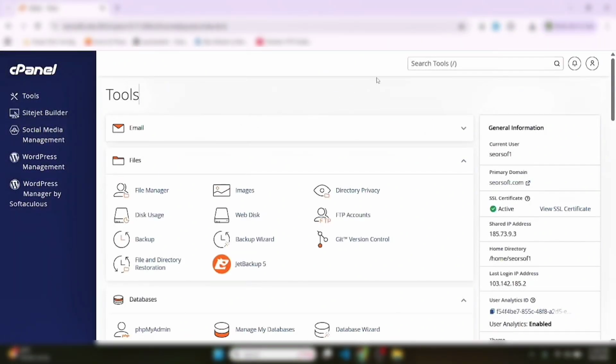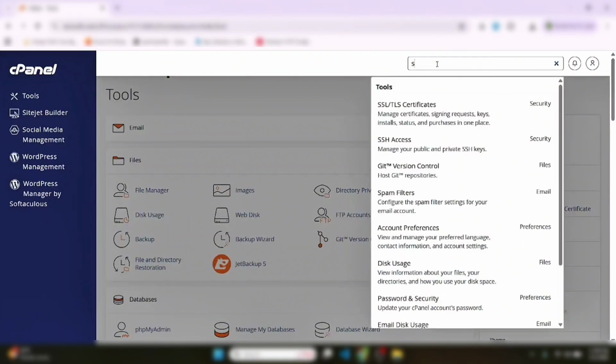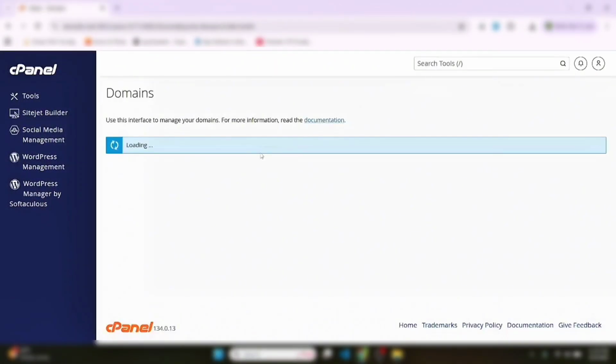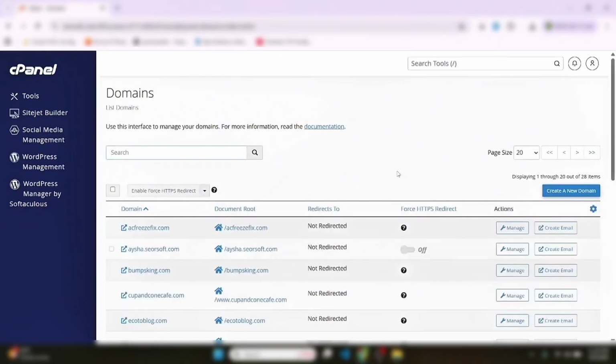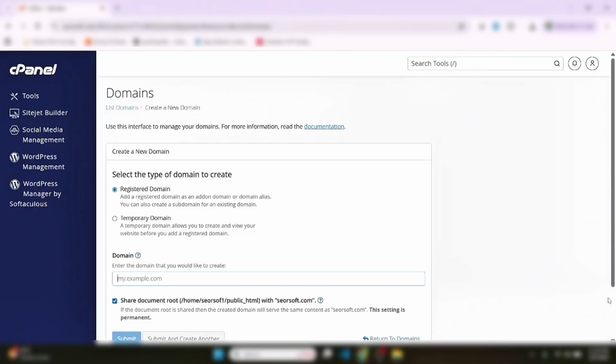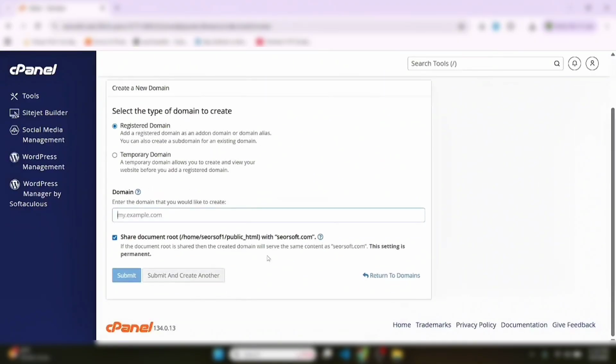Now we have to create a subdomain. Search for domain. Click create new domain. If you have this tick, untick it.